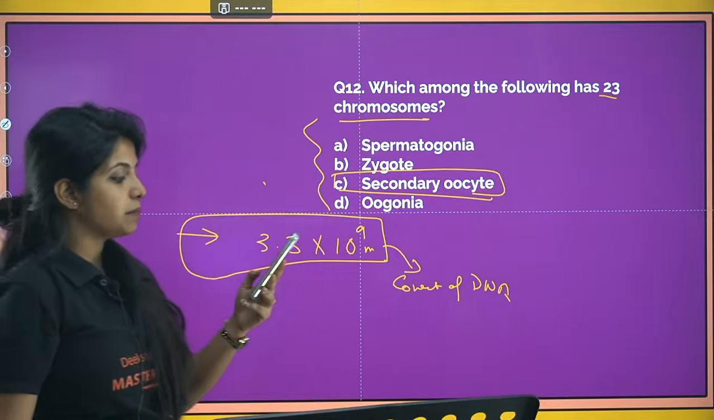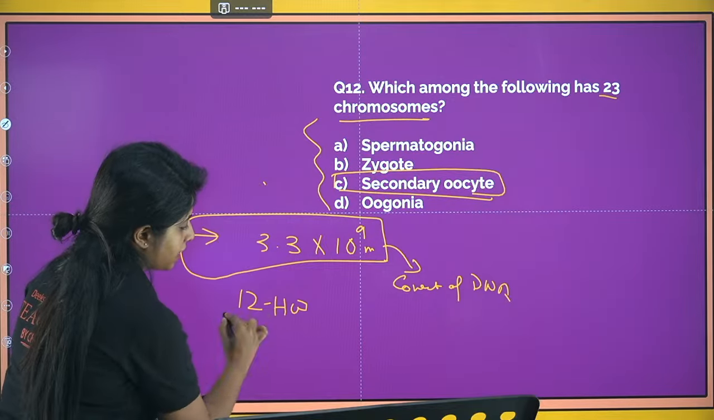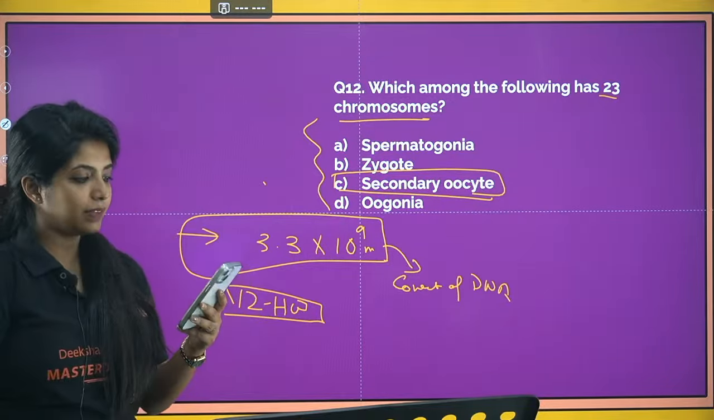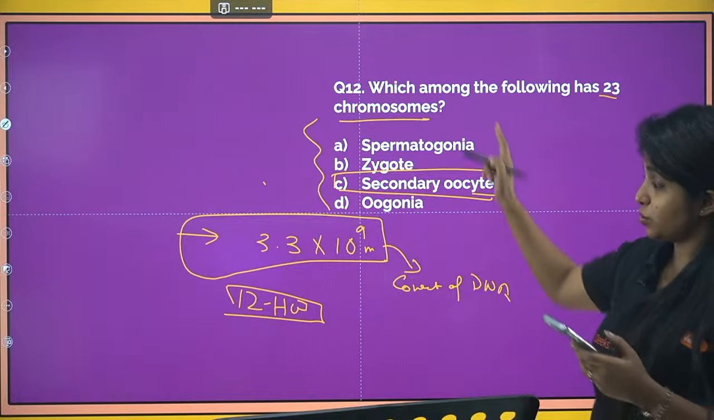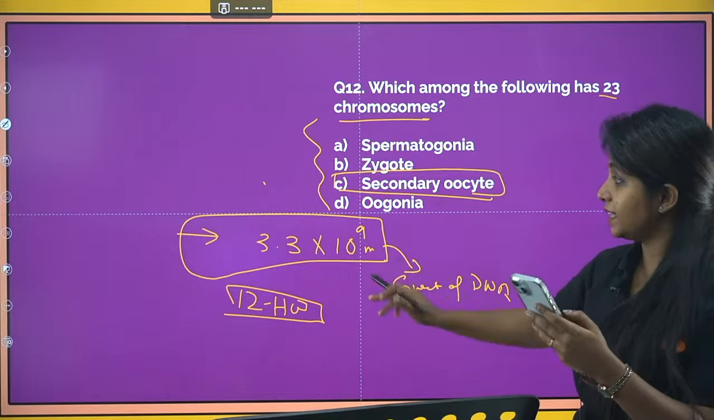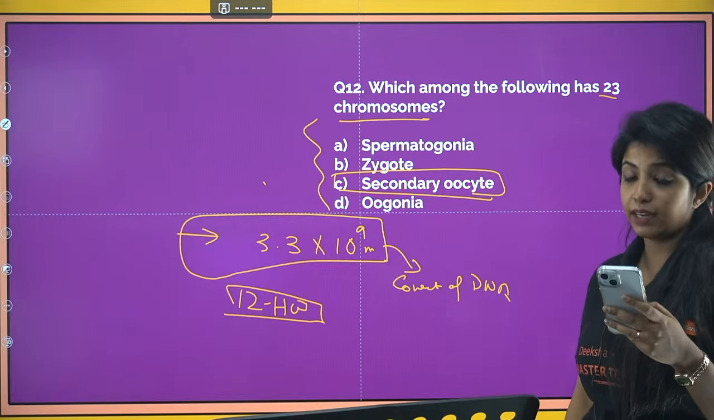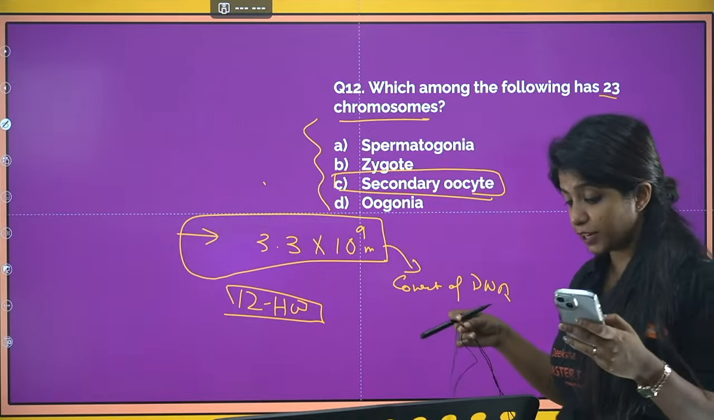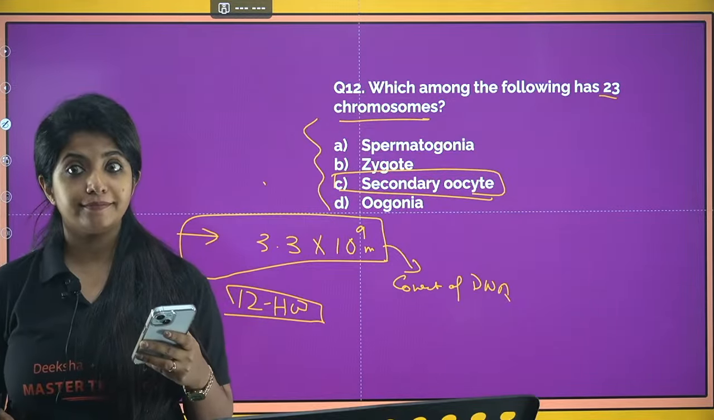3.3 into 10 to the power 9 content of DNA. Your options are A, B, C, D. You can give this as homework and then tell the answer. Which of these cells has a content of 3.3 into 10 to the power 9? Now my dear children, I had explained this to you in yesterday's class, if at all you remember.